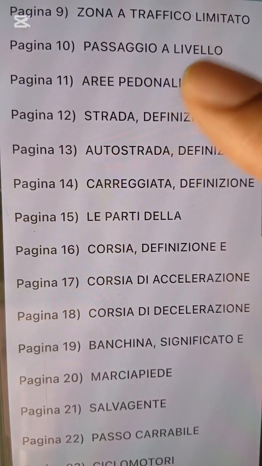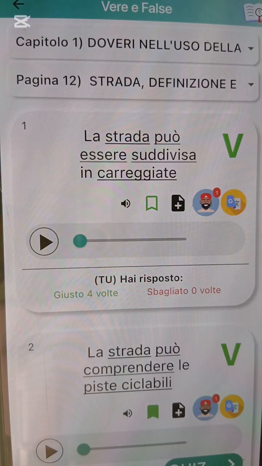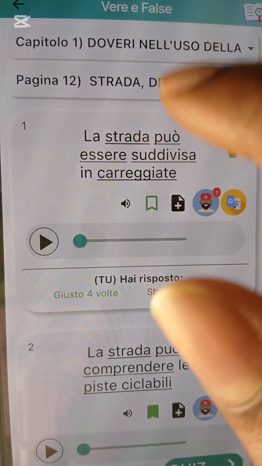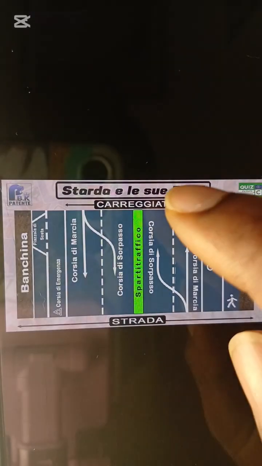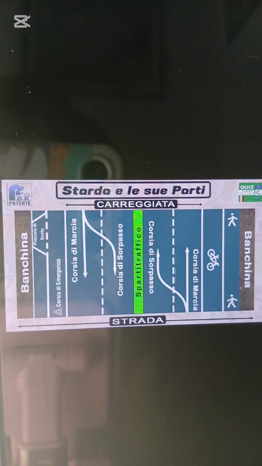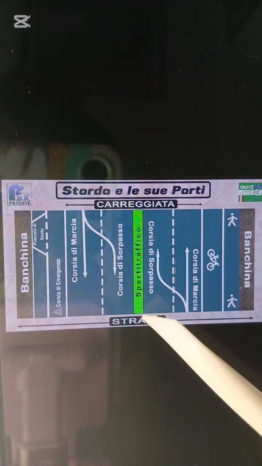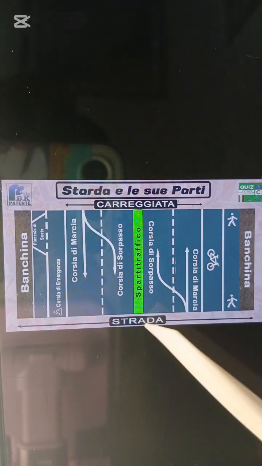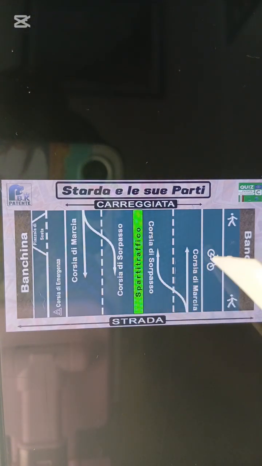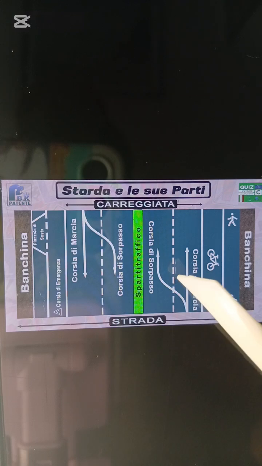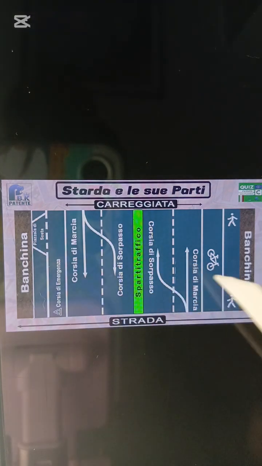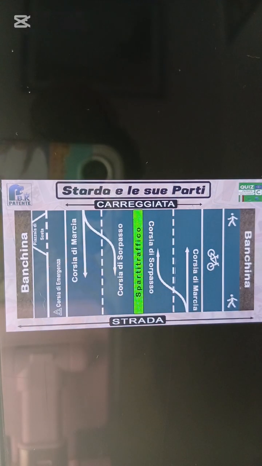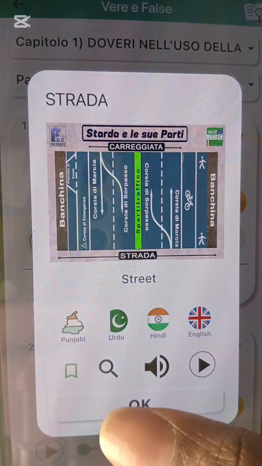Let's go to number 12. This number 12 is what they call strada. Strada, like I said, from the first one, is road. And this one is among the places that are part of the what? Strada. Banchina, which is the edge, is among the what? It is part of the road. Marciapiede, it is part of the road. Pista ciclabile, it is part of the road. Corsia di marcia, which is the right lane. Corsia di sorpasso, which is the left lane. Spartitraffico. All these ones, they are all part of the what? The road. They are all part of the what? The road. So let's go.